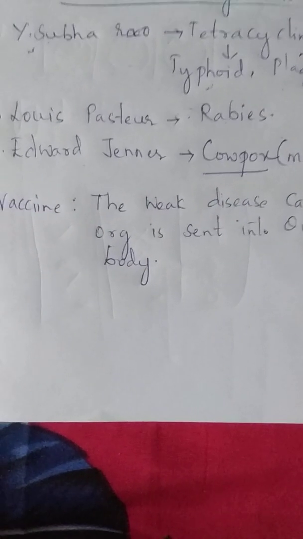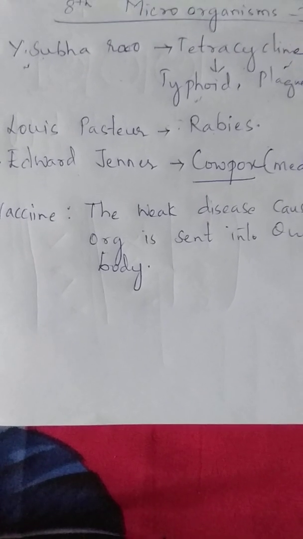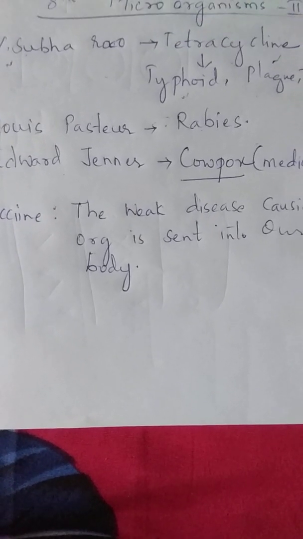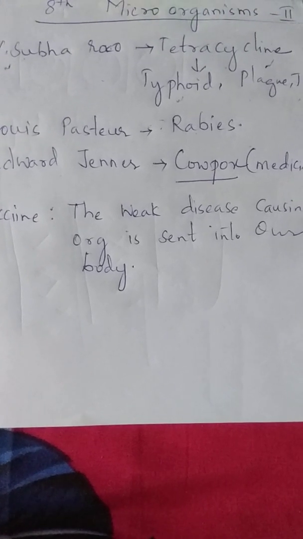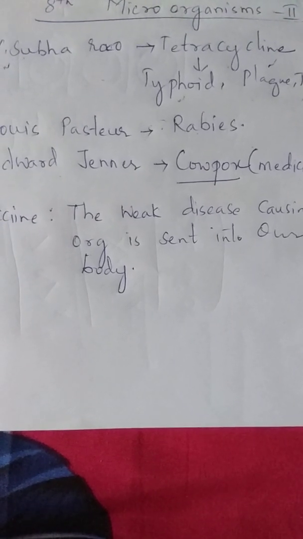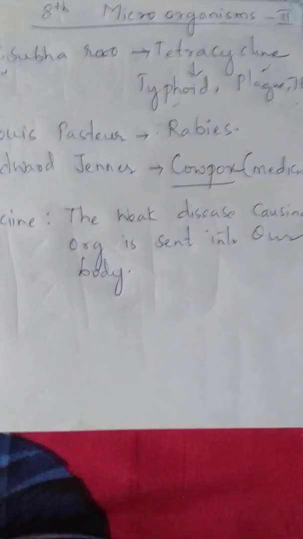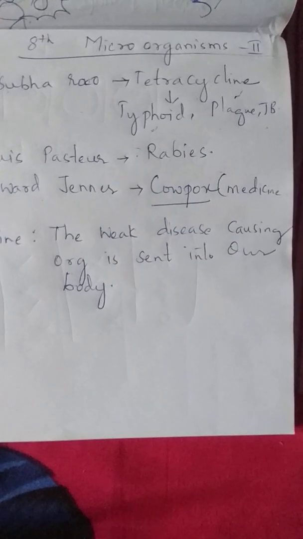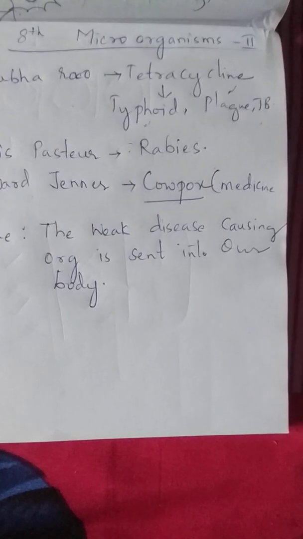The scientists will take that bacteria, make it weak, and inject that weak bacteria into our body. Our body will develop antibodies against that bacteria, and the bacteria will be killed by those antibodies. So whenever the real bacteria enters our body, as we already have antibodies, that bacteria will be killed automatically.